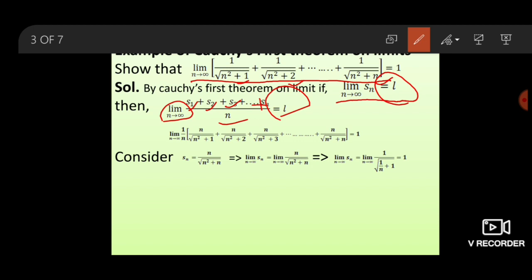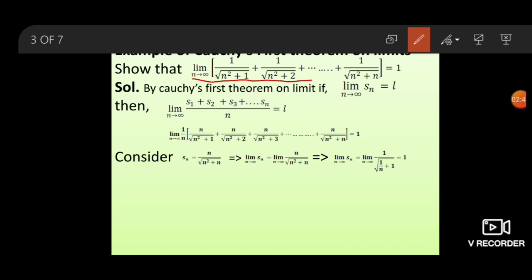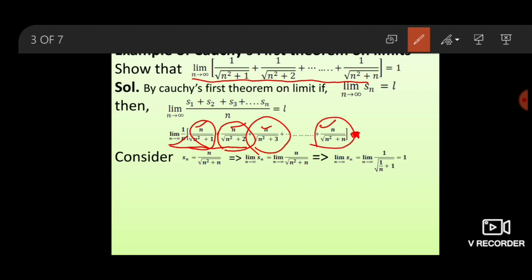First we take the LHS of this sequence and multiply by n and divide by n in each and every term. Then we get this equation: the limit as n goes to infinity of 1 upon n times n upon root of n square plus 1, plus n upon root of n square plus 2, plus n upon root of n square plus 3, plus so on, n upon root of n square plus n.